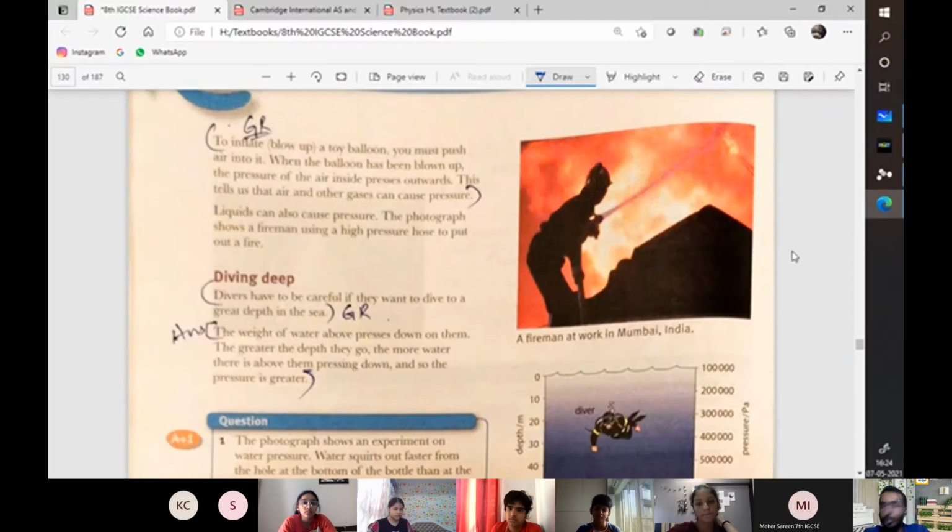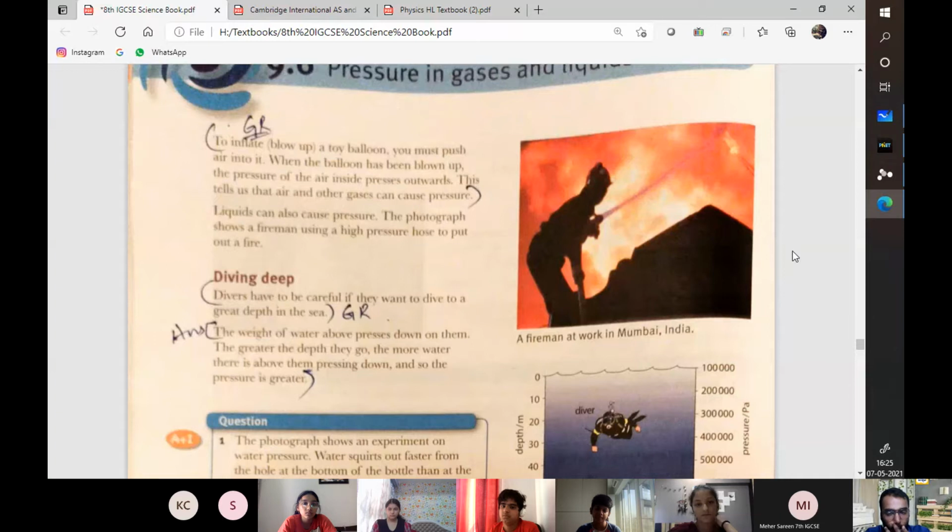Now, this is all more a theoretical concept, this entire unit. Let's discuss how pressure increases or pressure affects. In this topic, we are going to discuss fluids. So, anyone who hasn't been with me for the last 8 months won't know what a fluid is. A fluid will be anything which is either a liquid or a gas. Yeah, Ranesh, I know you already know. You have been with me.